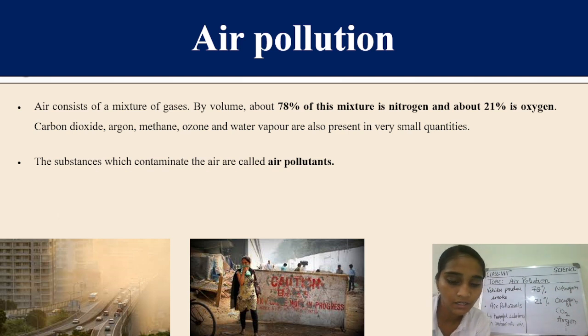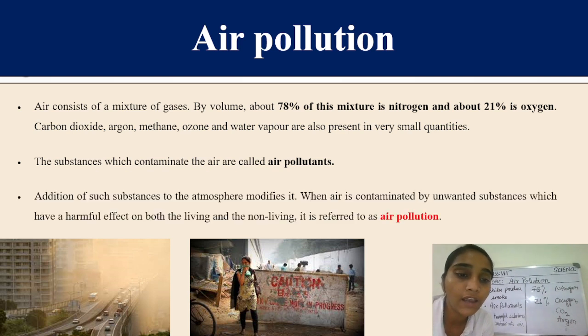Now let's move ahead. If we have the addition of such substances in the atmosphere, what happens? It modifies it, right? When we have harmful toxic smokes and other air pollutants in the air, the air is getting contaminated by these unwanted substances, which can have a harmful effect on both living and non-living things. We refer to that as air pollution.